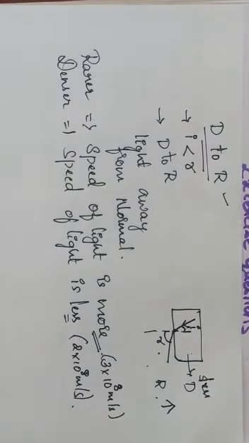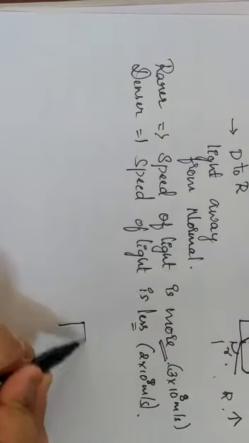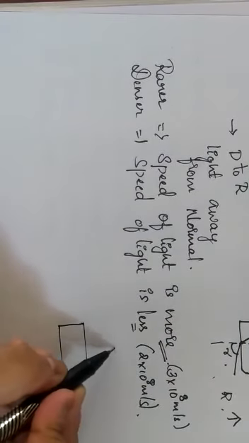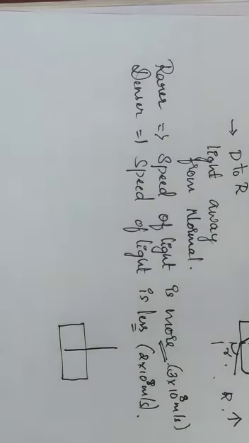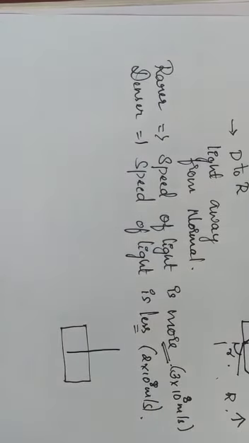So these are the things we have discussed when a pencil is immersed at an angle, not perpendicular to the normal. Now I'll consider another thing we have shown you, when a pencil is immersed exactly along the normal line. That is when light travels along the normal.